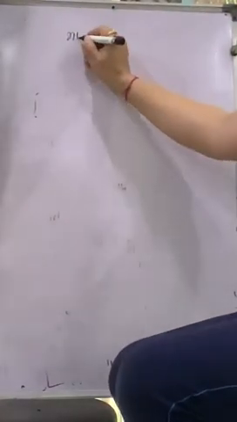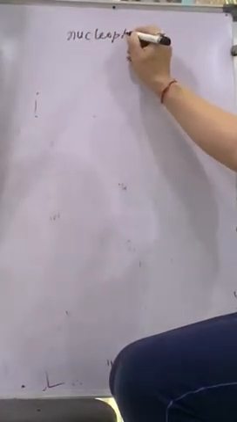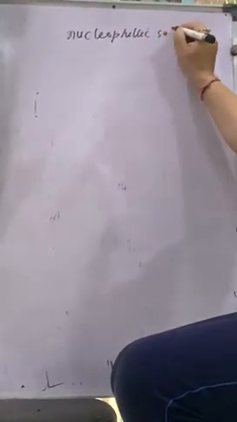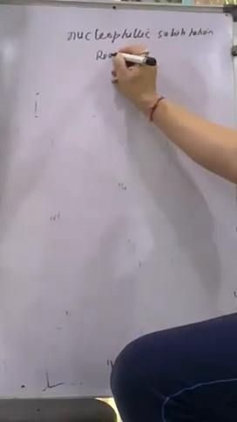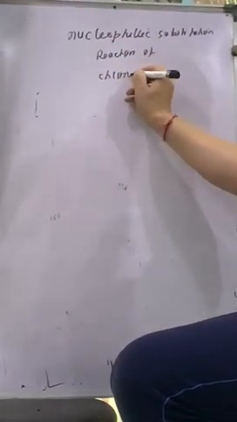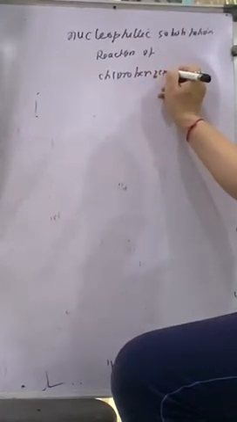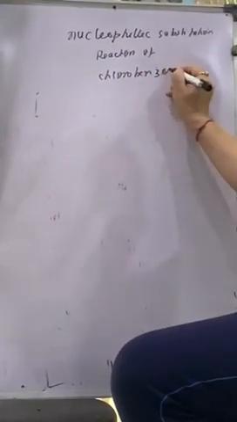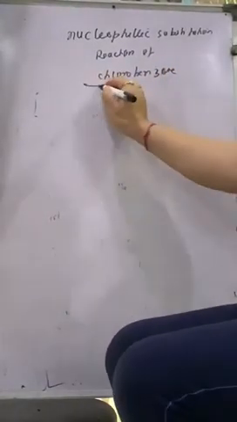In ISC, a lot of questions come like that way. Nucleophilic substitution reaction of chlorobenzene. Please see this one.